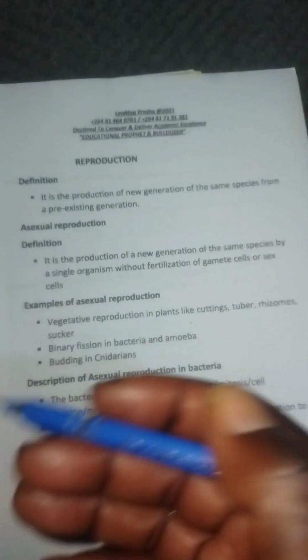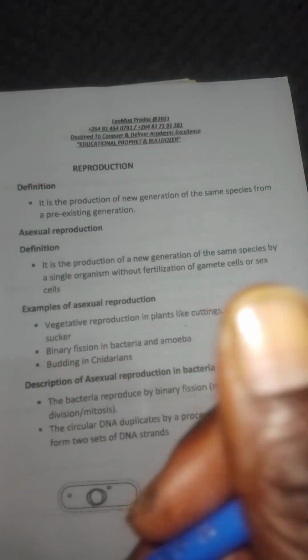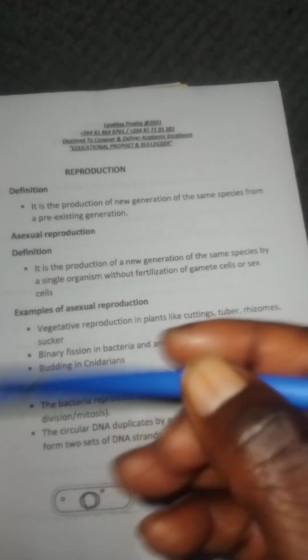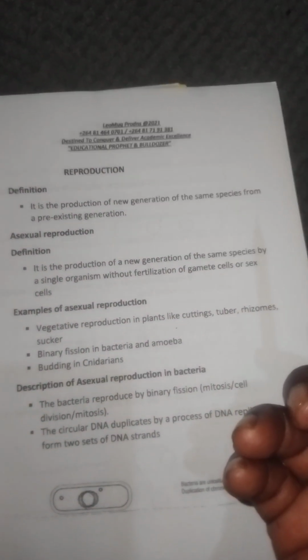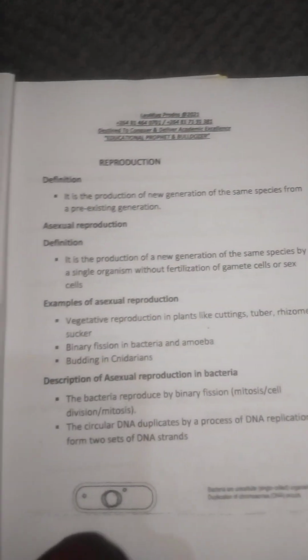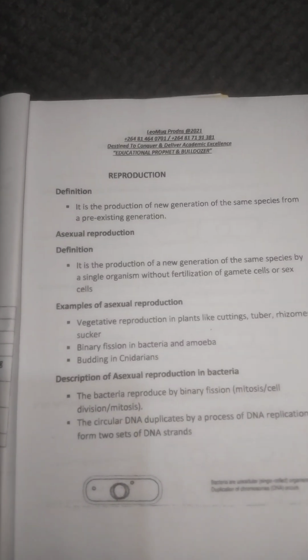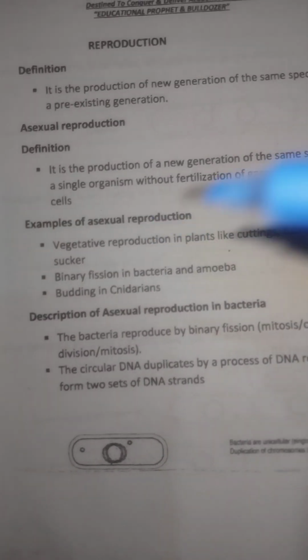Because we know that in animals, for us to have a new generation, there must be two parents. If they are human beings, we need a mother and a father to come out with the child. But in this case, we only have a single parent. That is asexual reproduction.